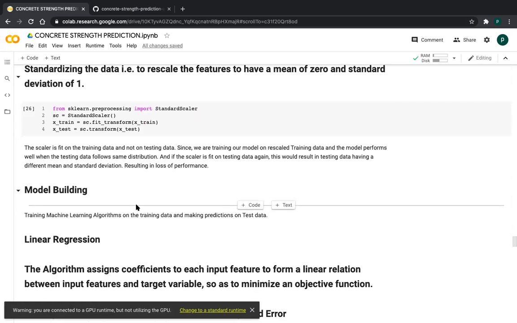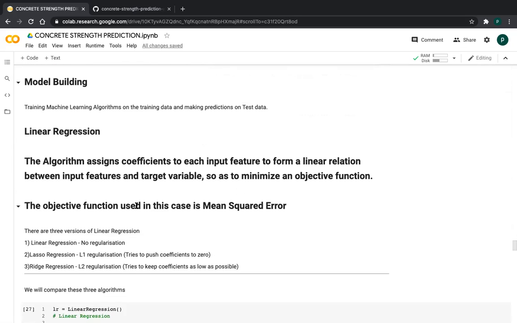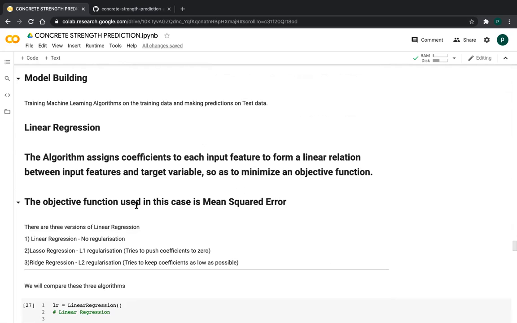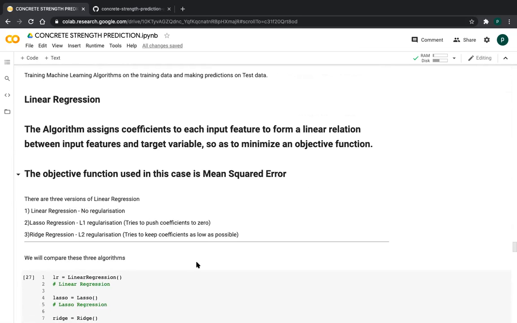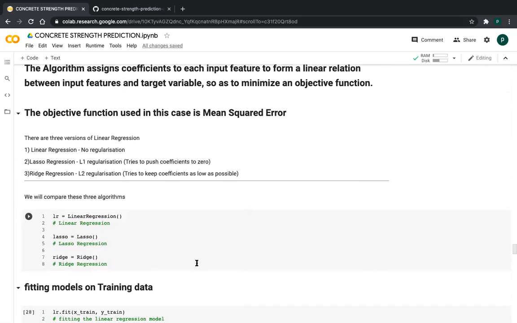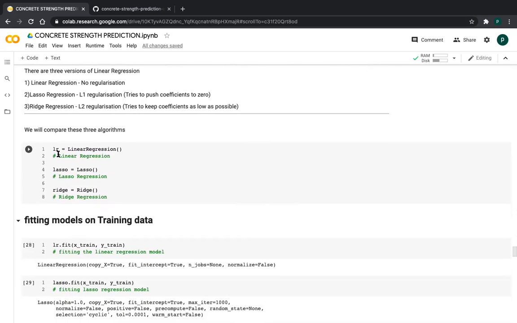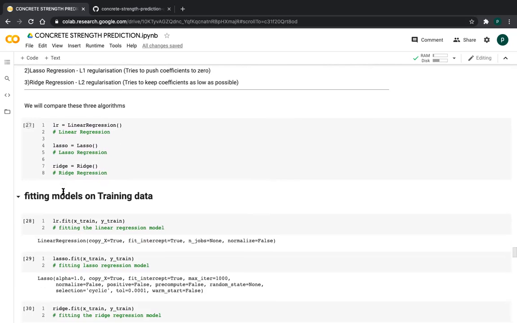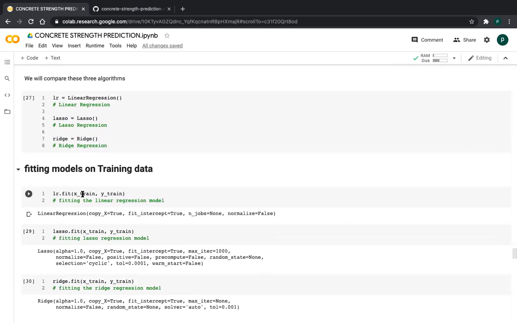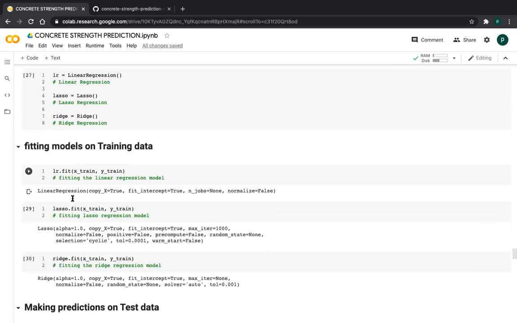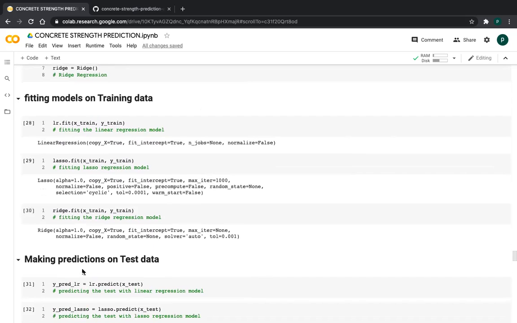I am using only linear models. In the linear models, there are three types: linear regression, with no regularization; lasso regression, L1 regularization, which tries to push coefficients to zero; and ridge regression, L2 regularization, which tries to keep coefficients as low as possible. So we will compare these three algorithms, friends. First I am importing these three algorithms and assigning them to variables for linear regression, lasso, and ridge. Then I am fitting every model: the linear regression model on the train data, and lasso regression and ridge regression also, friends. These are the parameters in those models.